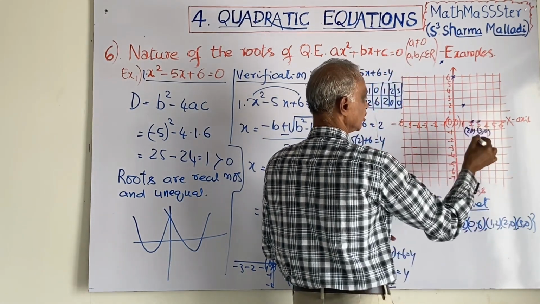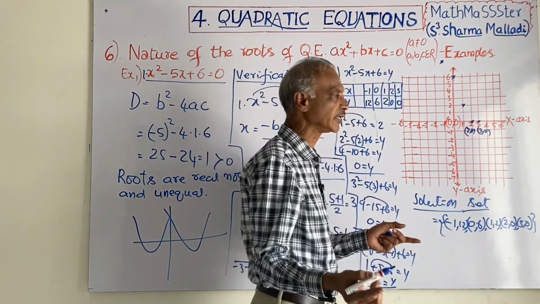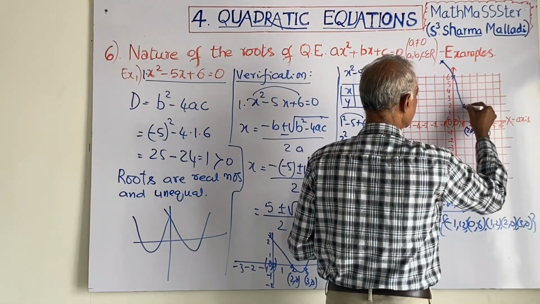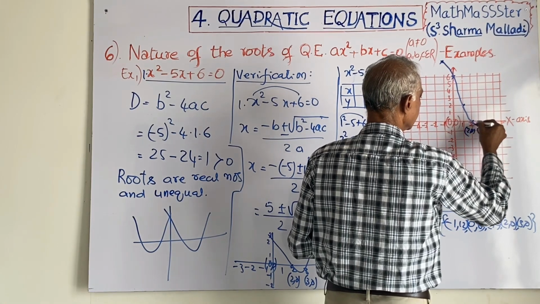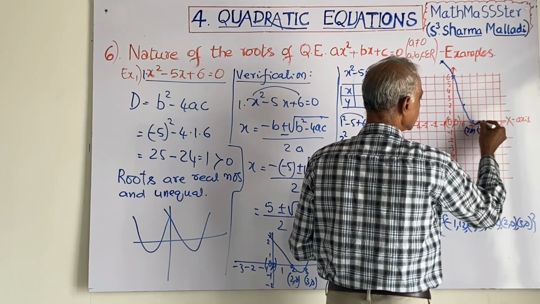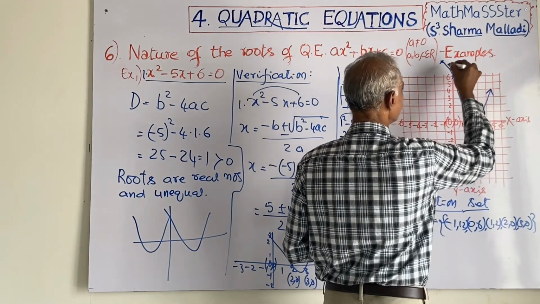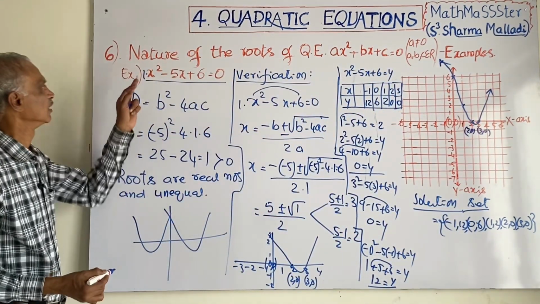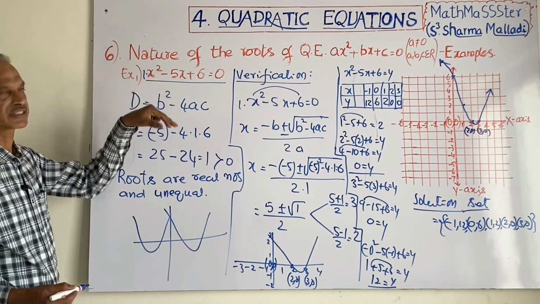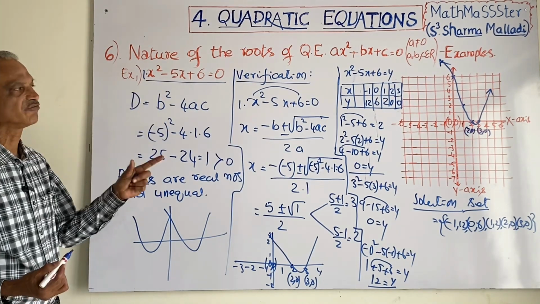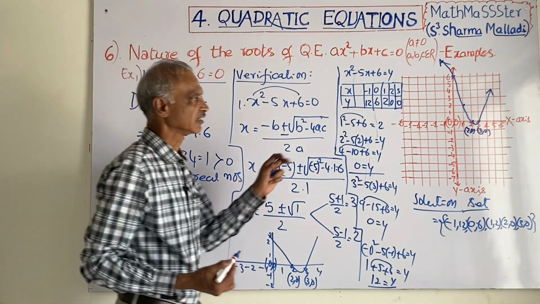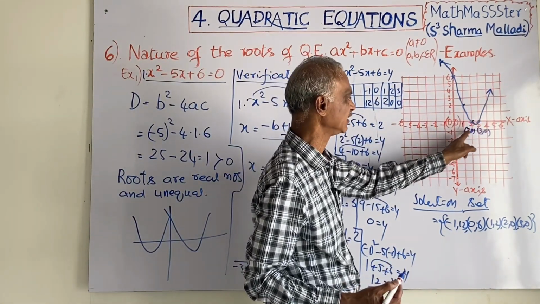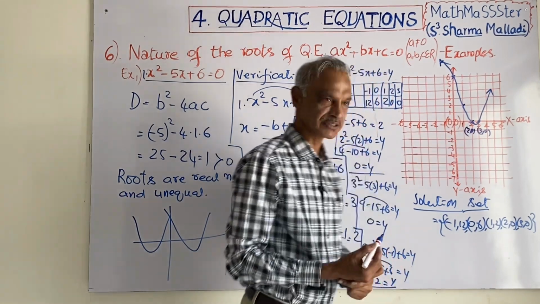And like this you can take 4 also. Like this the graph will be, it is a parabola. Here you have to draw a U shape like this, the graph of this parabola x square minus 5x plus 6 equal to 0. The parabola touches the x-axis at (2, 0) and (3, 0).